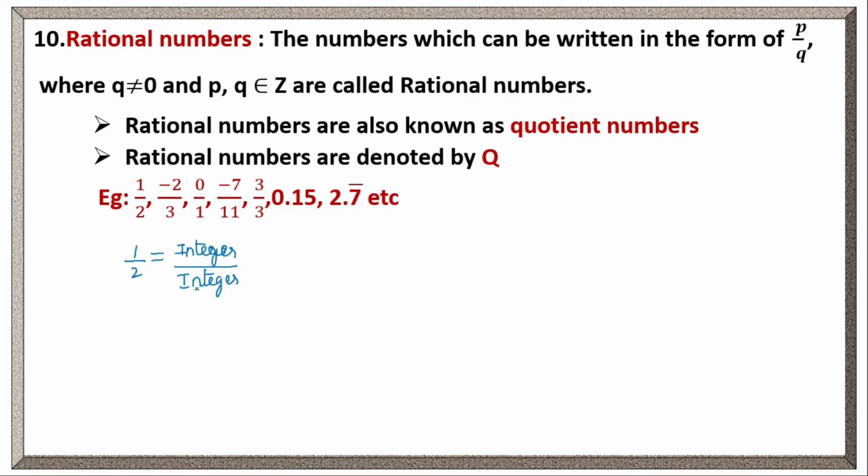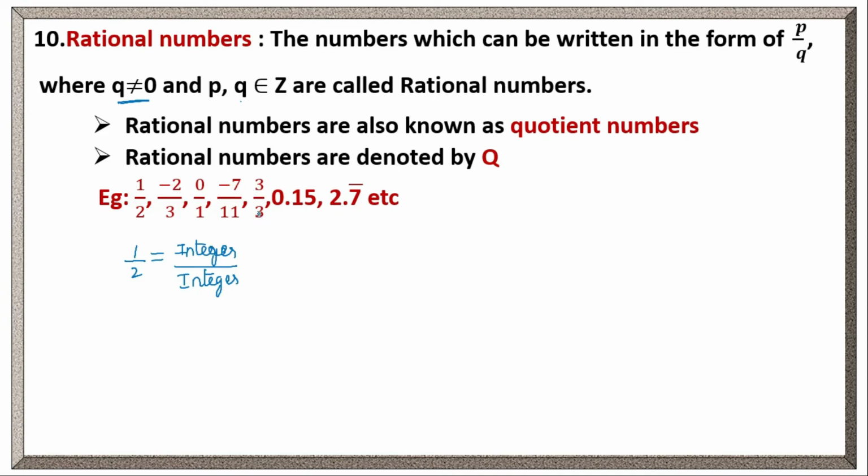One is an integer, 2 is also an integer. Any integer we can take, but the denominator of any rational number should not be equal to 0. Clear? And p, q values, any integers we can take. Here we have the examples. 1 by 2 is a rational number. Minus 2 by 3 is a rational number. 0 by 1 is also a rational number. 0 by 1 is nothing but 0. 0 is a whole number, right? So it is also a rational number. 0 we can write in the p by q form as 0 by 1 or 0 by 2, anything. 0 by anything is 0 only.